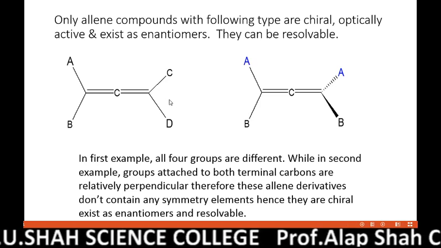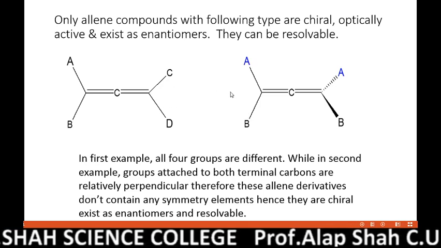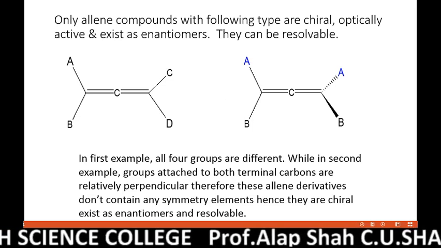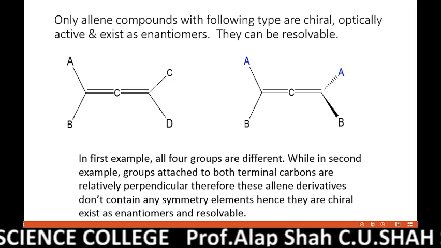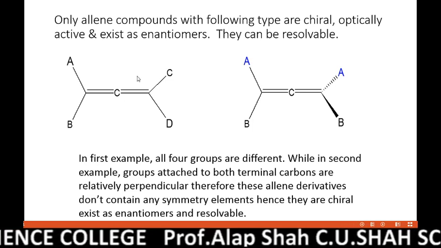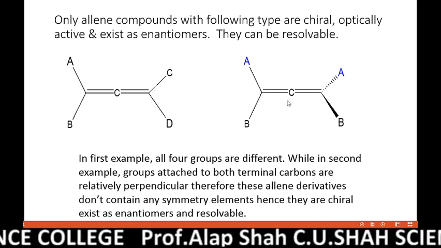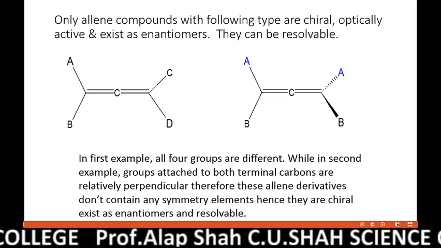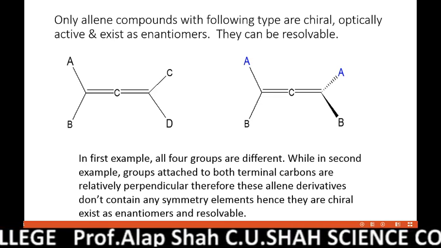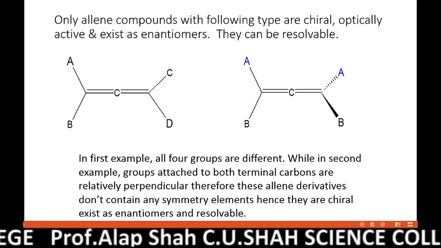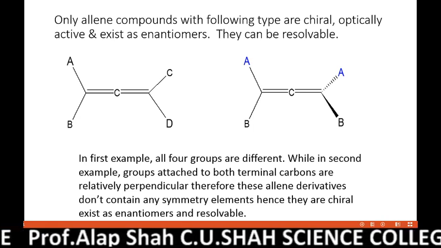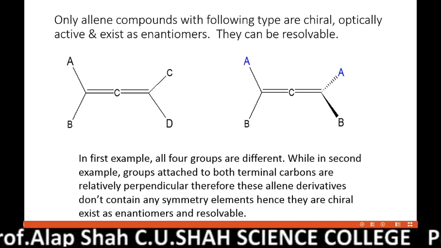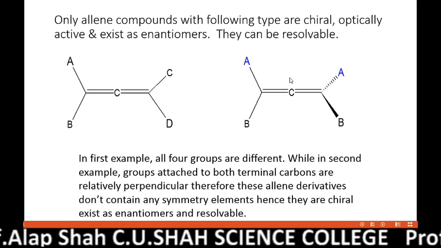Only those allene derivatives which fulfill these conditions are optically active, their enantiomers exist, and from the racemic mixture, enantiomers can be resolved. So far we have discussed that allene itself is not optically active because all four groups are hydrogens, but such kinds of allenes are optically active.